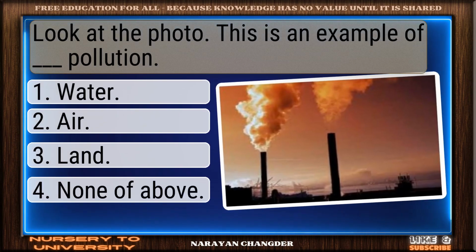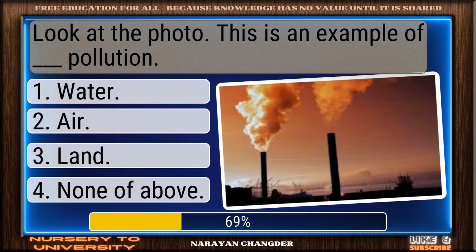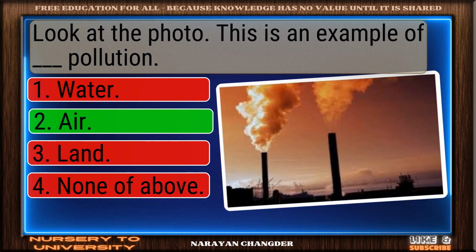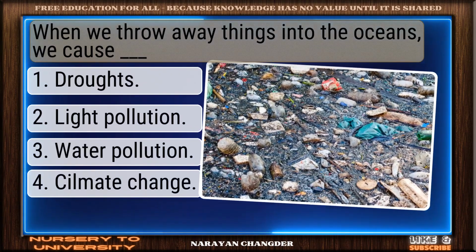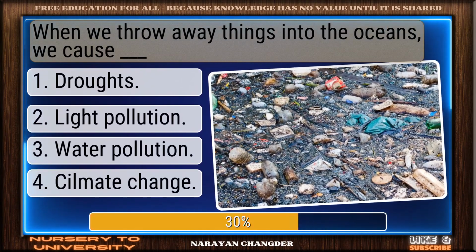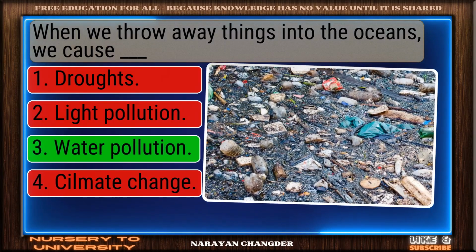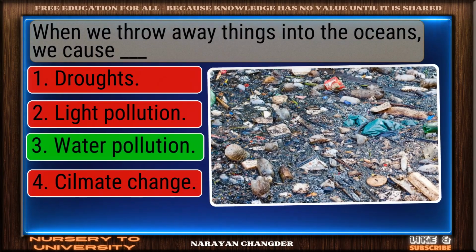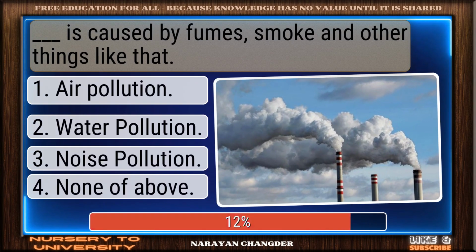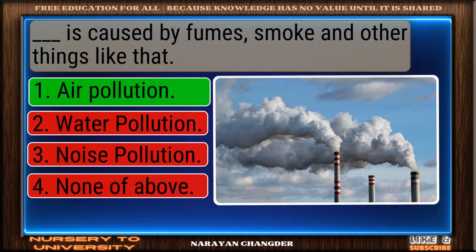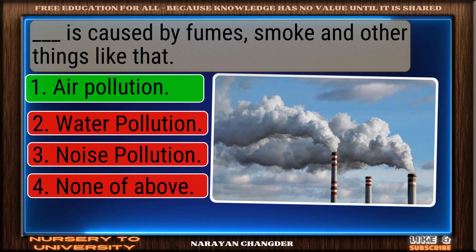Look at the photo. This is an example of dash pollution. Nicely done. Air is a solid answer. When we throw away things into the oceans, we cause dash. Solid response. Water pollution is a valid choice. Dash is caused by fumes, smoke, and other things like that. Correct. Air pollution is the right answer.